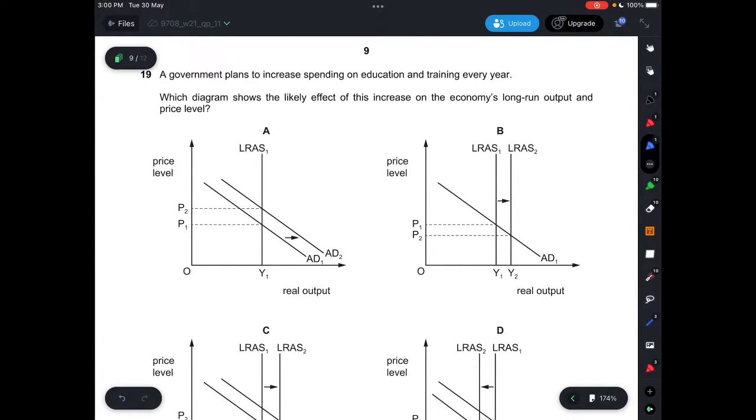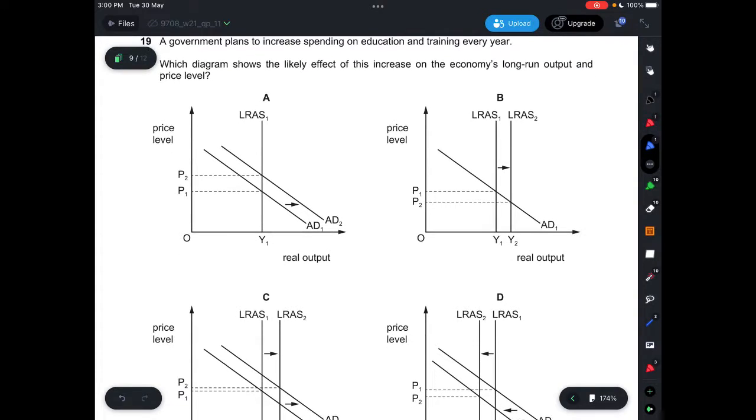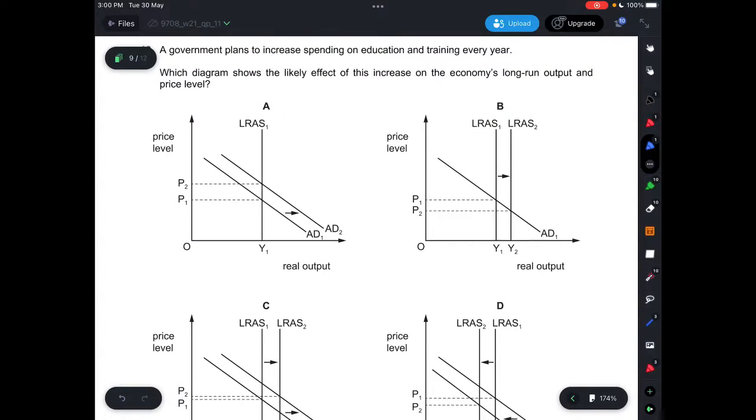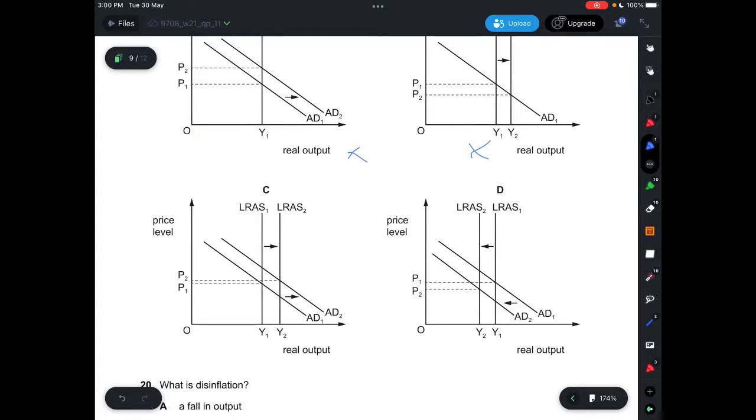Question 19, the government plans to increase spending on education and training every year, and which diagram shows the likely effect of this increase on the economy's long-run output and price level. So increased spending on education will be under AD, and providing more education and training will be under AS. So it has to be a shift to the right of the LRAS curve and also the AD curve. So A and B are wrong, because there's no increase in AD for B, and no increase in AS for A. And then for C and D, you see that for D, the LRAS curve shifts to the left and the AD curve will shift to the left, so it's not correct, so it has to be C.